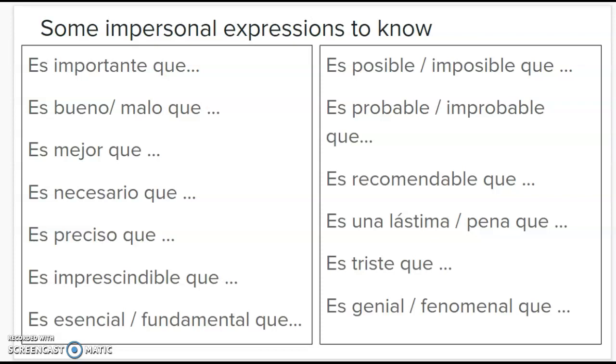Then on the other side, we have es posible or imposible, es probable or improbable, so possible, impossible, probable, improbable. Es recomendable, it's recommended. Es una lástima or es una pena, it's a shame. Es triste que, it's sad. Es genial or es fenomenal que. So those last two are going to be your emotions, how you feel about things.